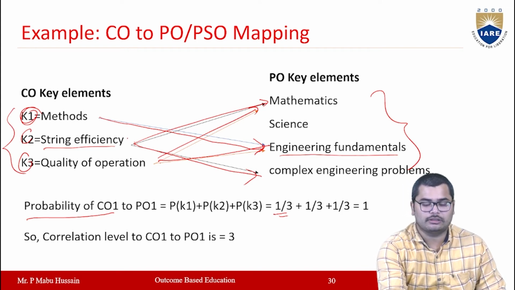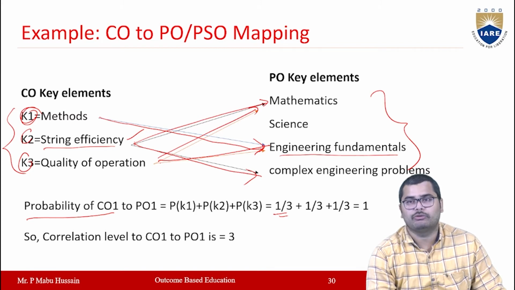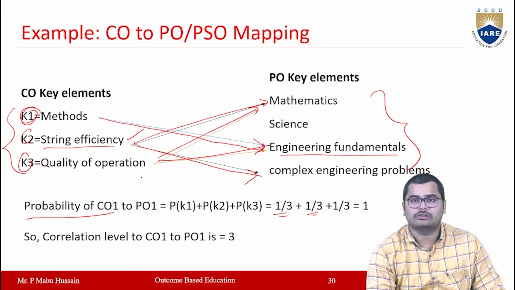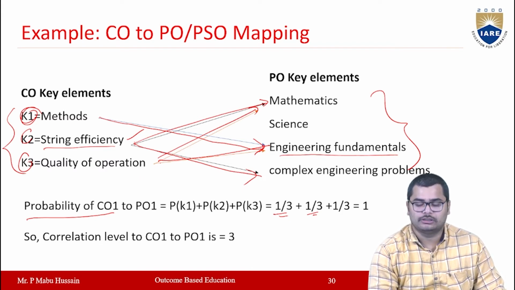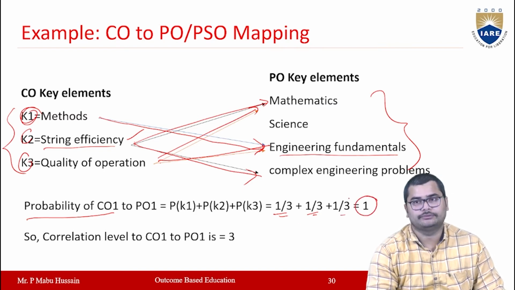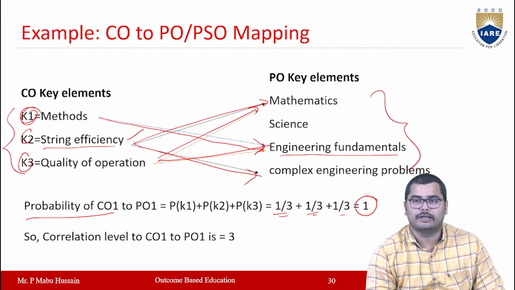So similarly string efficiency also is mapping with any one of the PO key elements, so I'm also taking this as 1 by 3. And quality operation also is mapped with any one of the PO key elements, so the probability is 1 by 3. Total, if you calculate, you are getting 1. Which means that 1 is the maximum probability, right?